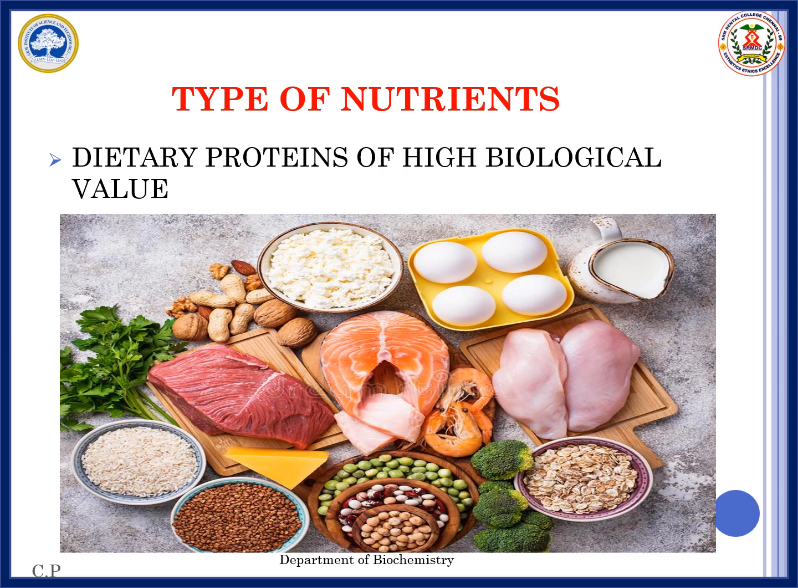Dietary proteins should be of high biological value. High biological value means it should contain all the essential amino acids. Essential amino acids are the amino acids which we cannot synthesize in our system, so we need to take them in the diet. Animal proteins are superior to vegetable proteins.